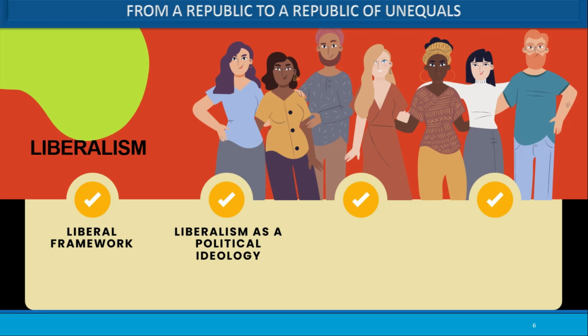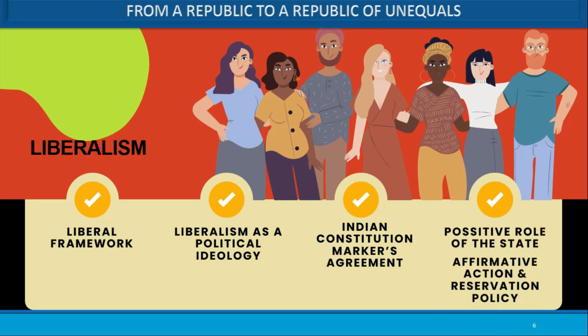Liberty is a core value of liberalism. The Indian constitution makers agreed, however, that considering the socio-economic inequality, the complete withdrawal of the state would perpetuate the existing inequalities and worsen them further. So there is a positive role for the state, so that everyone can participate equally in the development process.